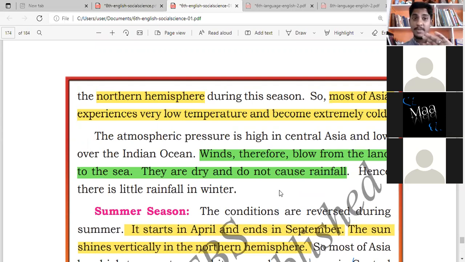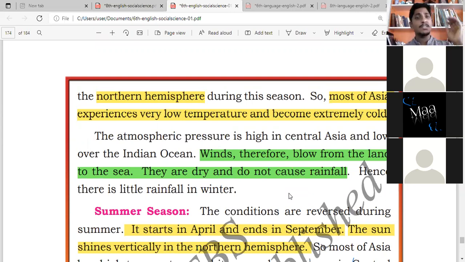So what is the difference in temperature you see? In Central Asia, the wind blows from the land to the sea during this season, and the rainfall happens. How does the rain happen? After March, what will happen? The rains happen. The wind is blowing from land to sea. For example, we have a beach in Chennai, Marina Beach. From the Marina Beach land, the wind will be blowing to the sea.